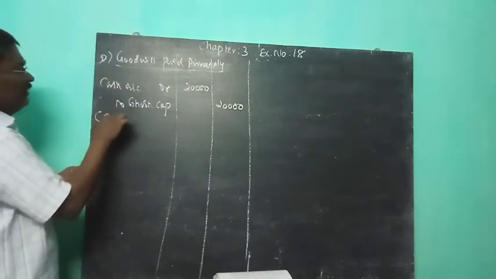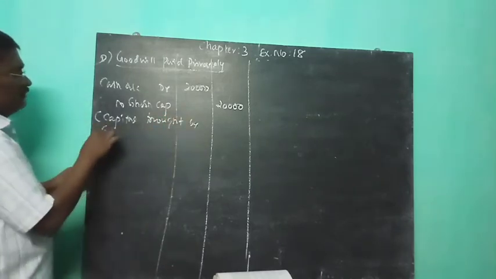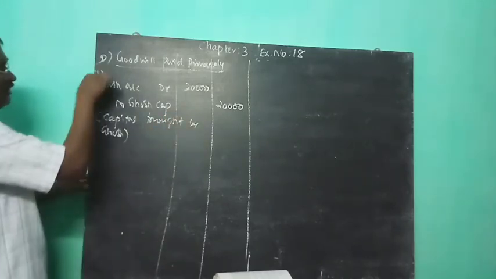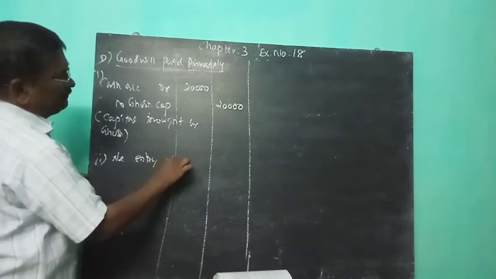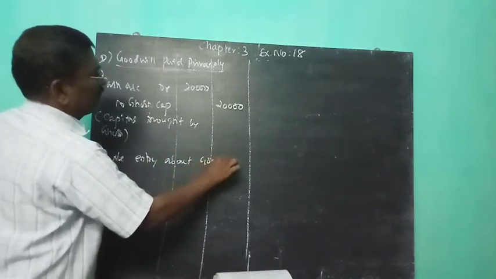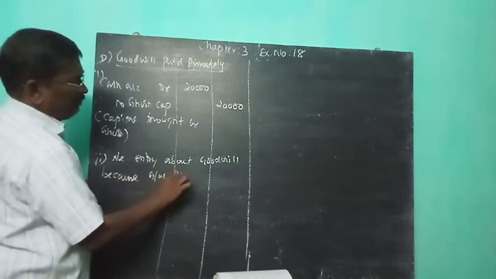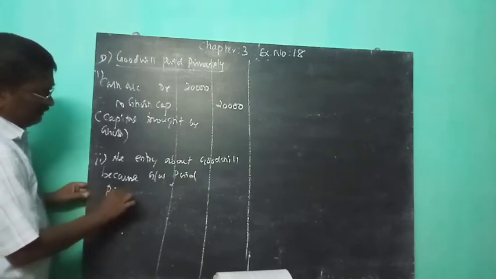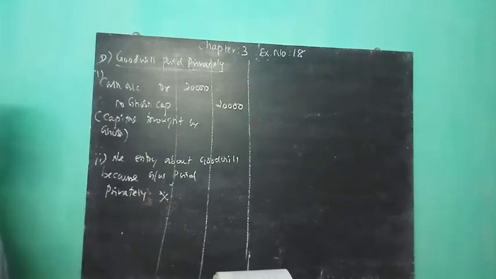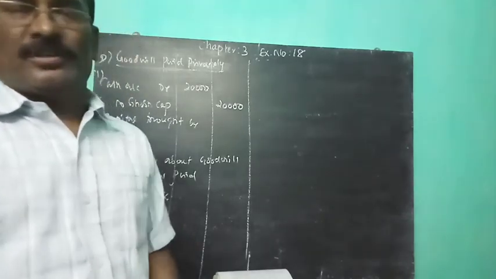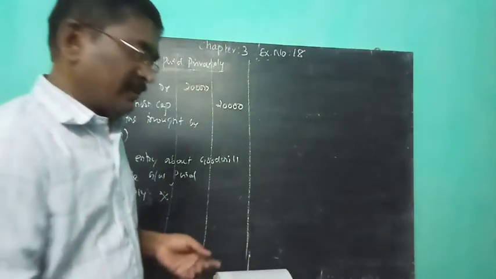So capital brought by Ghosh, this is journal number 1. Journal number 2, no entry about goodwill, because goodwill is paid privately. When goodwill is paid privately to the old partners, there is no journal in the books of the firm, because goodwill is paid privately out of the business.